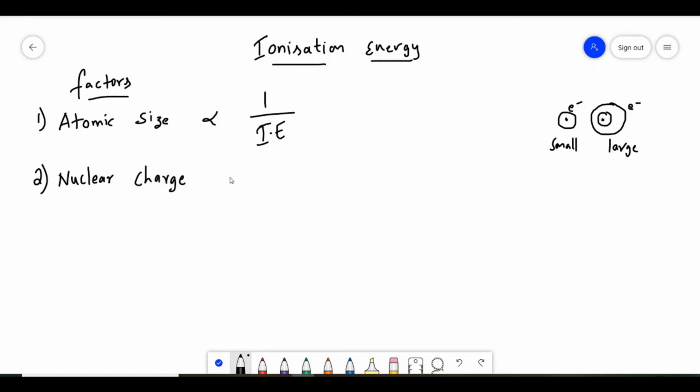So if nuclear charge is more, then the attractions will be more. If the attractions are more, then the ionization energy will be more. So simply, nuclear charge is directly proportional to ionization energy. This is the second factor.